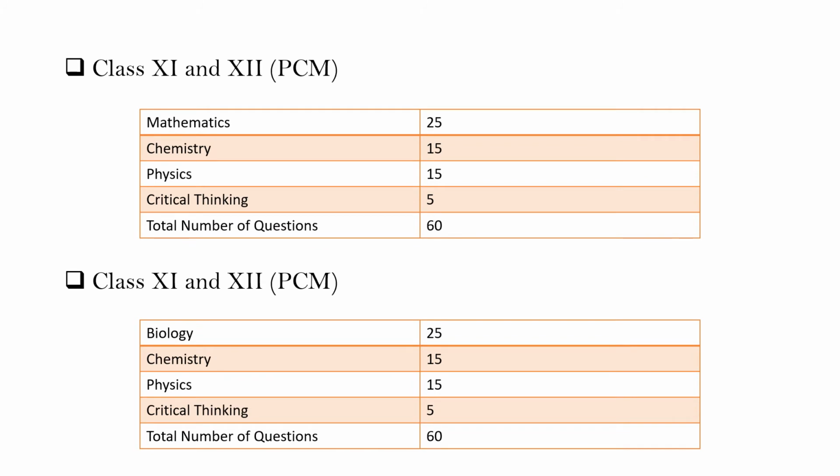For class 11th and 12th PCM, there are 25 questions from mathematics, 15 questions from chemistry, 15 questions from physics, and 5 questions from critical thinking. For class 11th and 12th PCB, there are 25 questions from biology, 15 questions from chemistry, 15 questions from physics, and 5 questions from critical thinking.